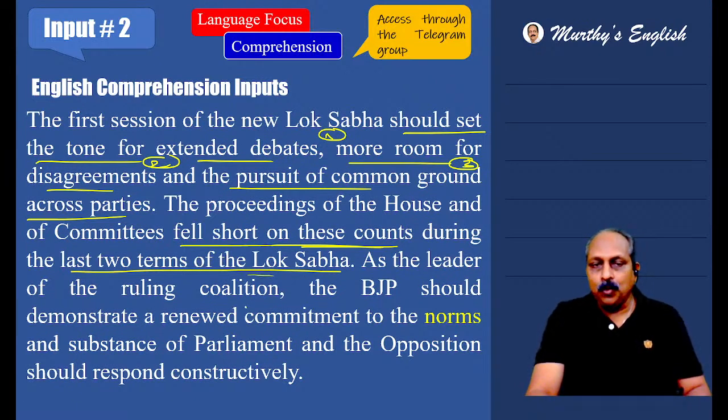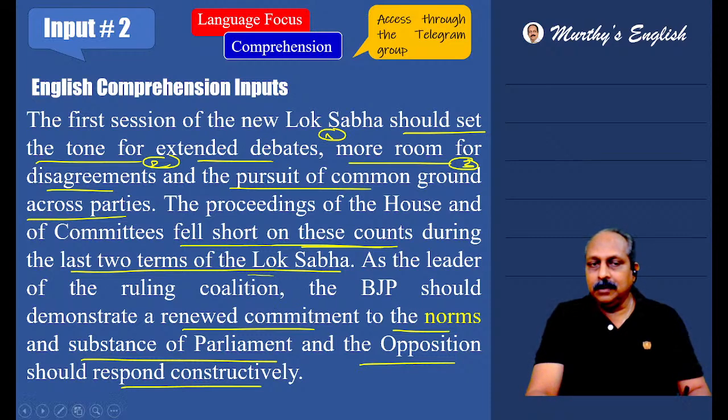As a leader of the ruling coalition, the BJP should demonstrate a renewed commitment to the norms and substance of parliament, and the opposition should respond constructively. Because the BJP is the ruling party, as a leader of the ruling coalition, it should demonstrate a renewed commitment to the norms and substance of parliament. That is expected, required. And based on that, the opposition should respond constructively, not destructively.